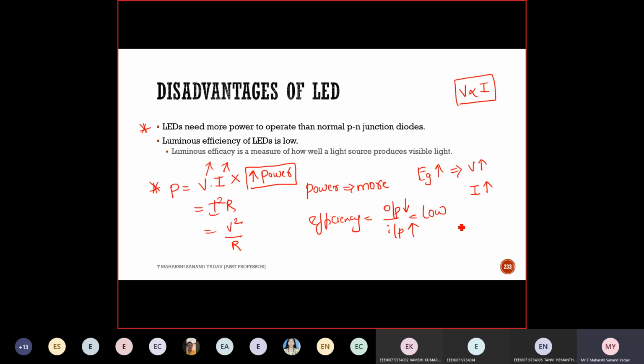Suppose the input is high, say 10, then obviously the output will be low. So that's why efficiency is also low. Efficiency can also be called gain. Gain or efficiency, both are the same. Simply it is nothing but output by input. These are the two disadvantages of the light emitting diode.